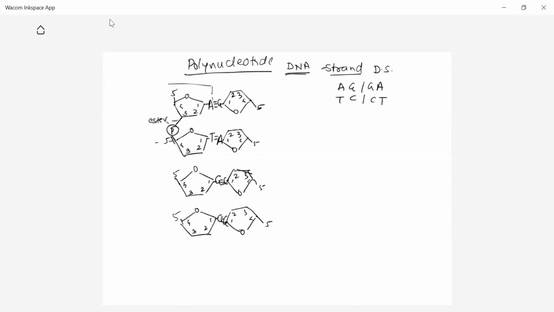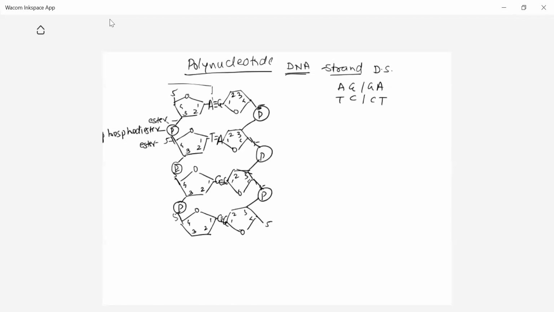Two ester linkages are there with the single phosphate, and that's why the linkage is called phosphodiester linkage. The 3' carbon atom of one sugar and the 5' carbon atom of the other sugar form the linkage like this. So this is the structure of DNA.